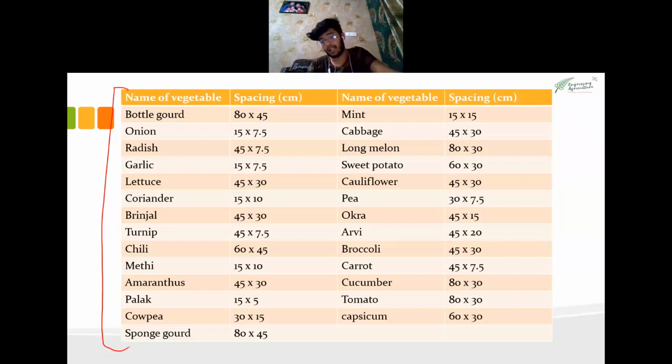These are the spacings. For mint, you need 15 into 15 centimeter spacing. Then for onion, you need 15 into 7.5 spacing. So take care of the spacing for getting a high production and quality of the produce.